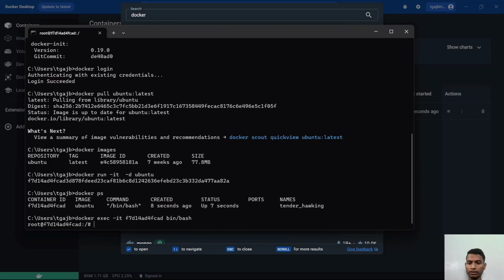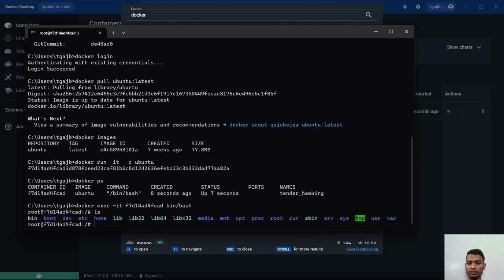We have successfully come inside the root folder. You can see that we are using the Ubuntu command ls for list, which shows all the folders present inside the root folder of any Ubuntu system. If you want to come out of that, then you have to write the command exit.